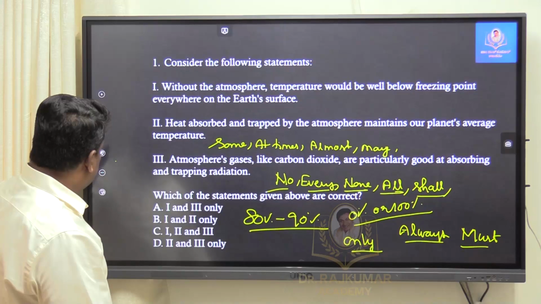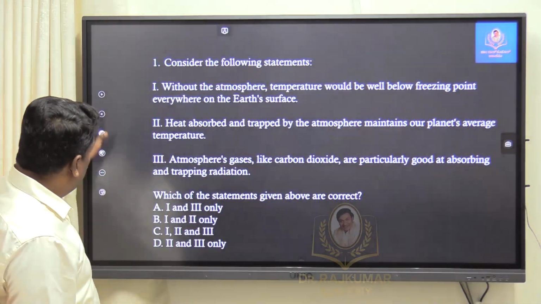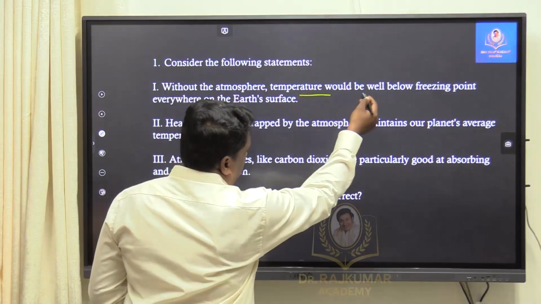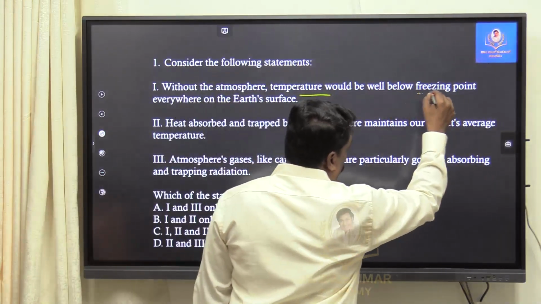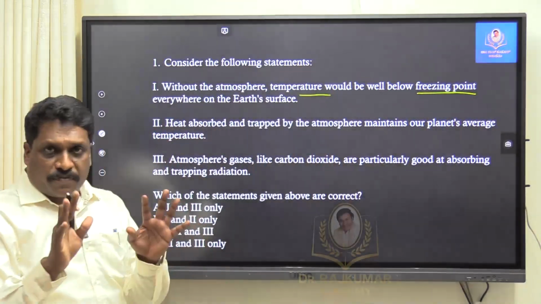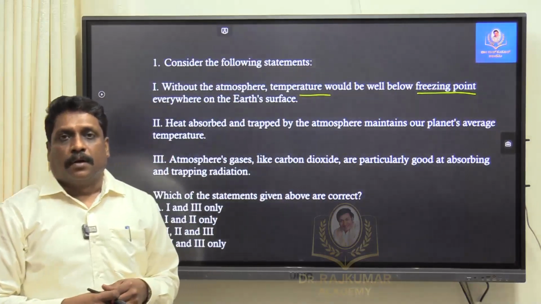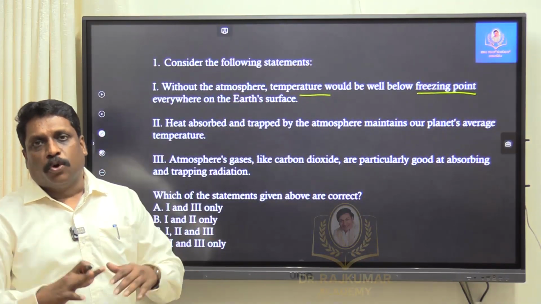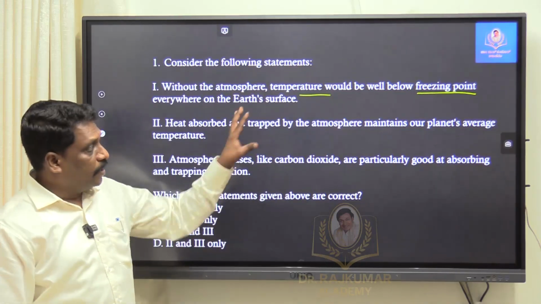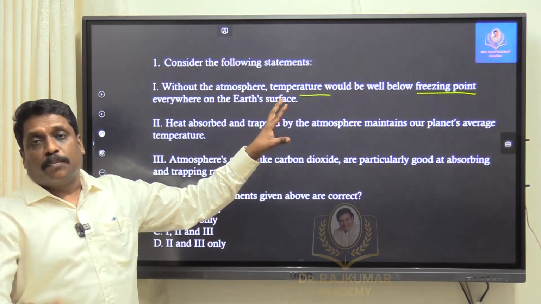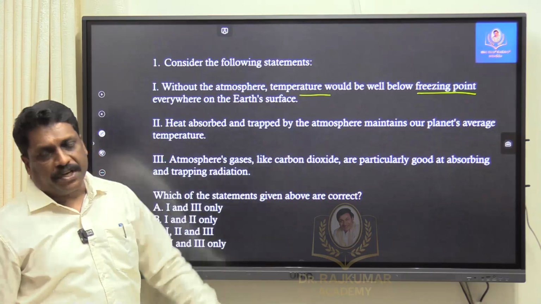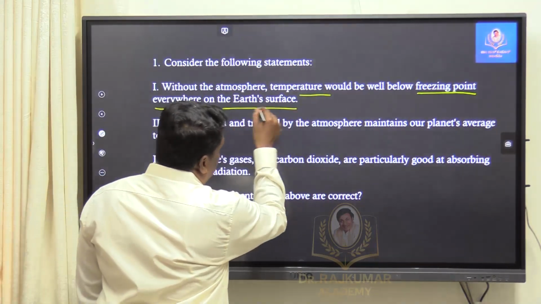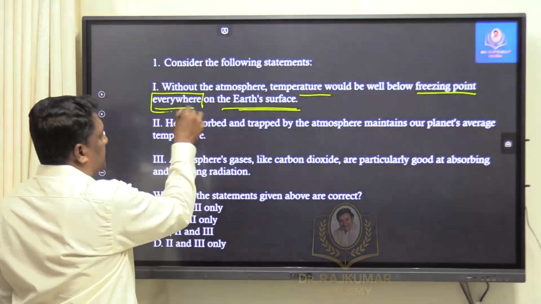Why I am very much interested in talking about the same, my dear friends: if I read this very first statement, everything is fine. Without atmosphere, the temperature would be well below the freezing point. What they are saying is, if the atmosphere of the earth is not there, the temperature on all parts of the earth will be below 0 degrees centigrade. It means, according to them, the entire earth will be glaciated. Now comes the question. What they say is, everywhere on the earth's surface. What is bothering me is everywhere.